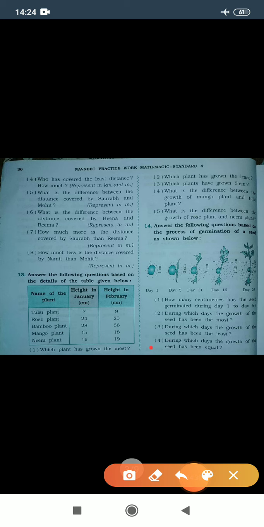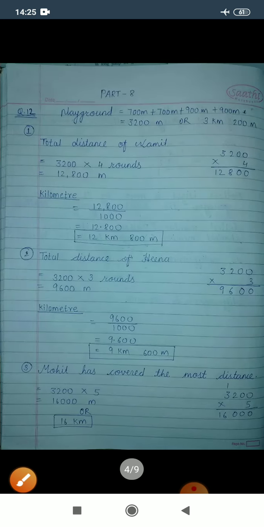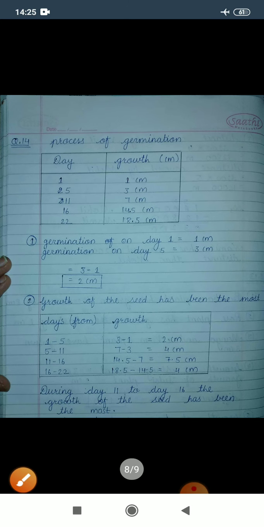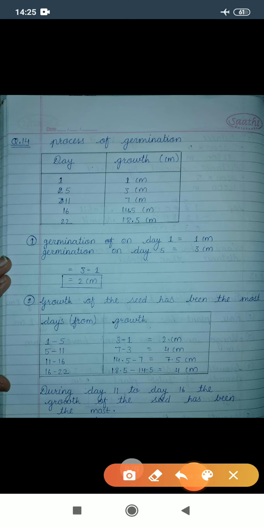Now the last question is, during which days the growth of the seed has been equal. So in which days the growth of the seed equally grows. Let's see. So we can see here 4 centimeter and 4 centimeter.